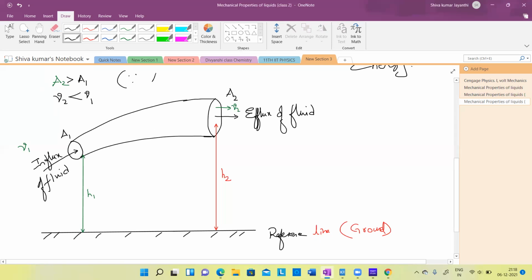Since A1 v1 is exactly equal to A2 v2, we know that. Now, when the fluid is entering from this point and coming out from some other point, let us take a small, infinitesimal section. In physics, we call this very small a name, infinitesimal, meaning very small.